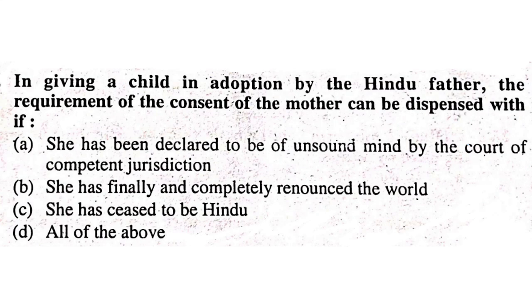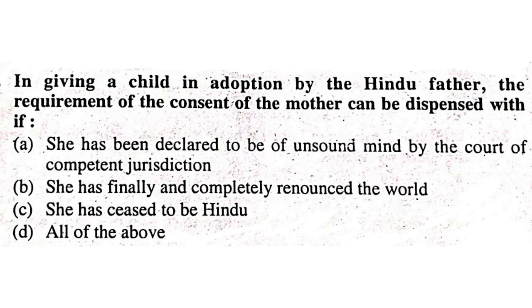In giving a child in adoption by the Hindu father, the requirement of the consent of the mother can be dispensed with if she has been declared to be of unsound mind by a court of competent jurisdiction, she has finally and completely renounced the world, she has ceased to be Hindu, or all of the above. It should be all of the above.